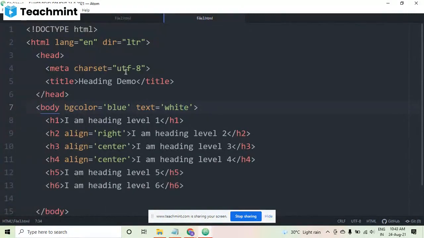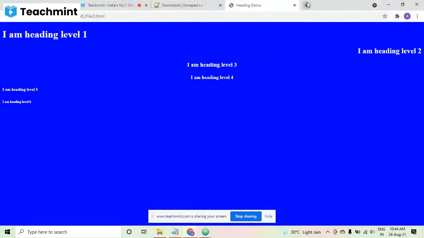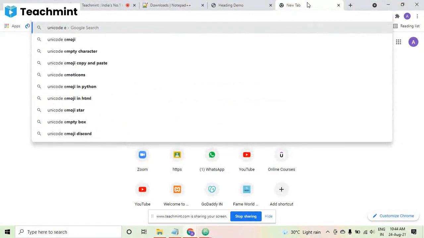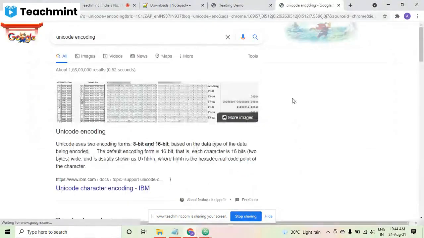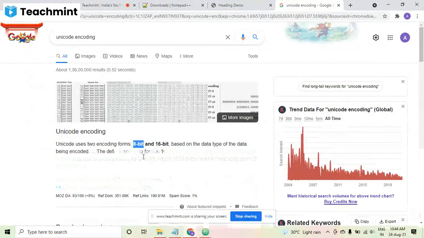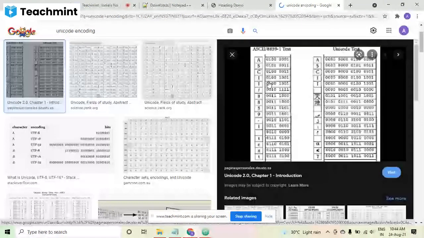Okay, there are many encoding types like ASCII 7, ASCII 8, Unicode. So here actually UTF is basically used. That is the encoding type, and it is the Unicode encoding type. If you want to know more about Unicode, I can help you out from here. Unicode encoding. So you can see UTF-8 means Unicode 8-bit. So here is the complete list. It is having like 65,535 characters.